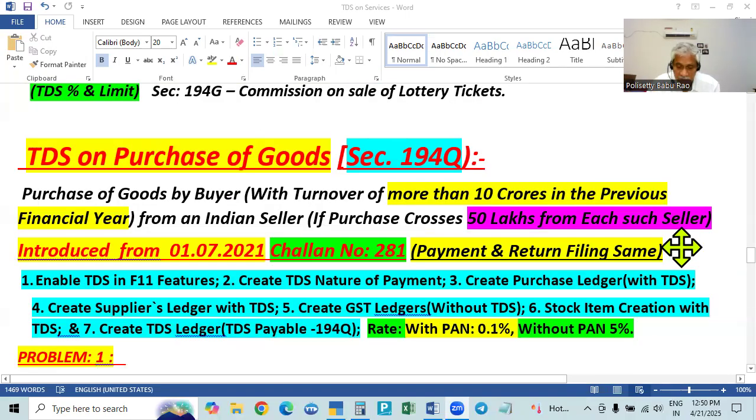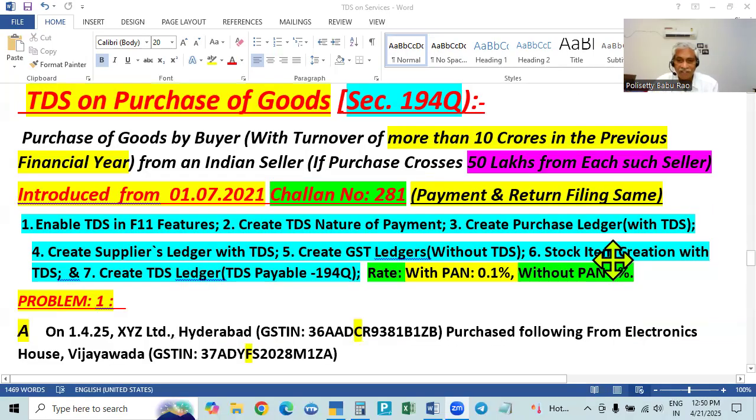So May 31st is the last date. With this, the settings are all the same. See here, TDS will be activated by enabling it in F11 features. You have to create the nature of payment. The nature of payment will be payment for purchase of goods. Why are we paying? Payment for purchase of goods.